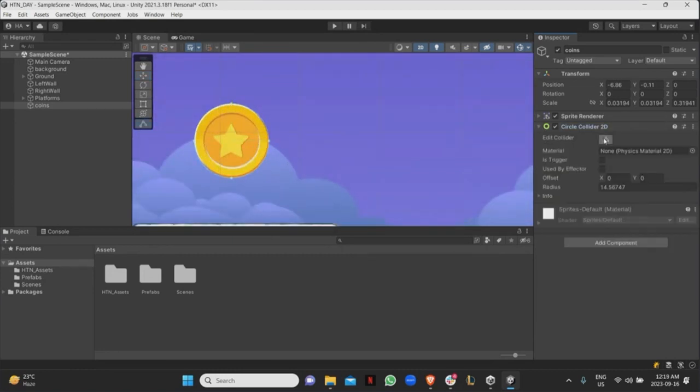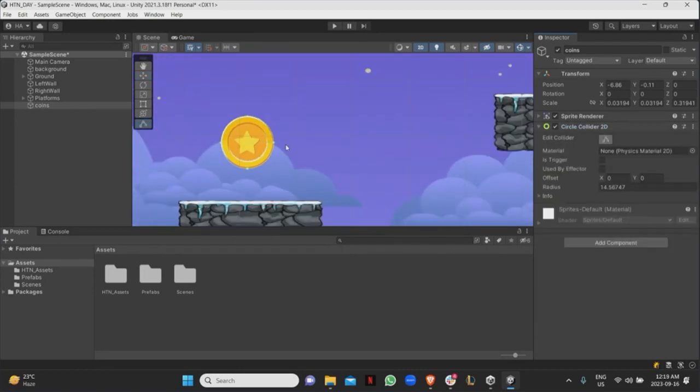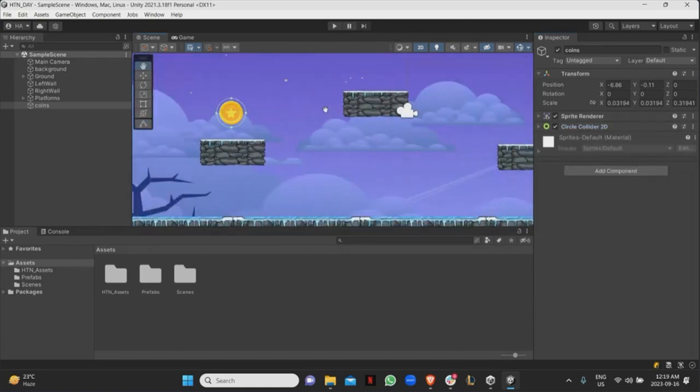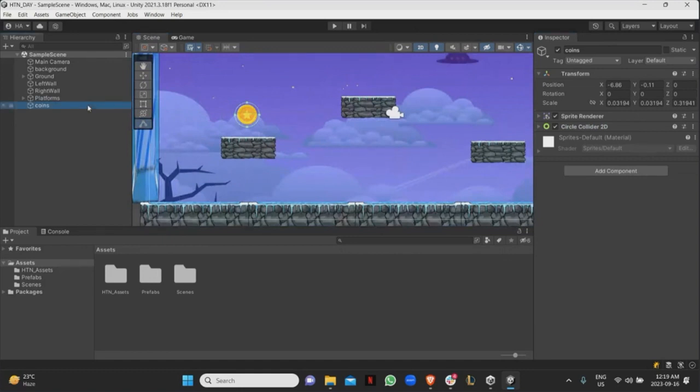Let's say I want it to be a bit bigger so that the character doesn't have to really hit it. It can hit really close to it. So I'll just make it slightly bigger. That's up to me. And then I will enable isTrigger. The reason why is because I want a player to be able to go through it, right? I'll just keep it at that for now. And as we're going, we're gonna go over the rest.